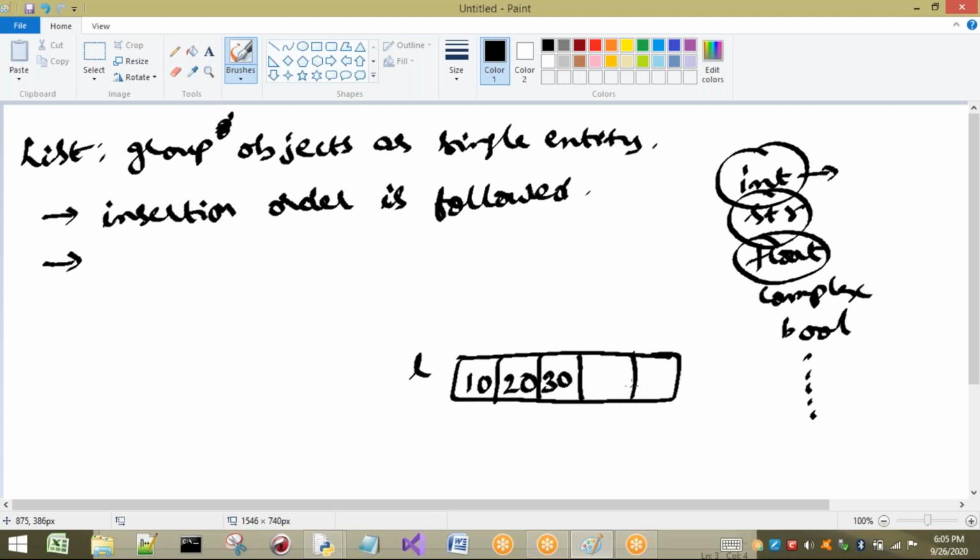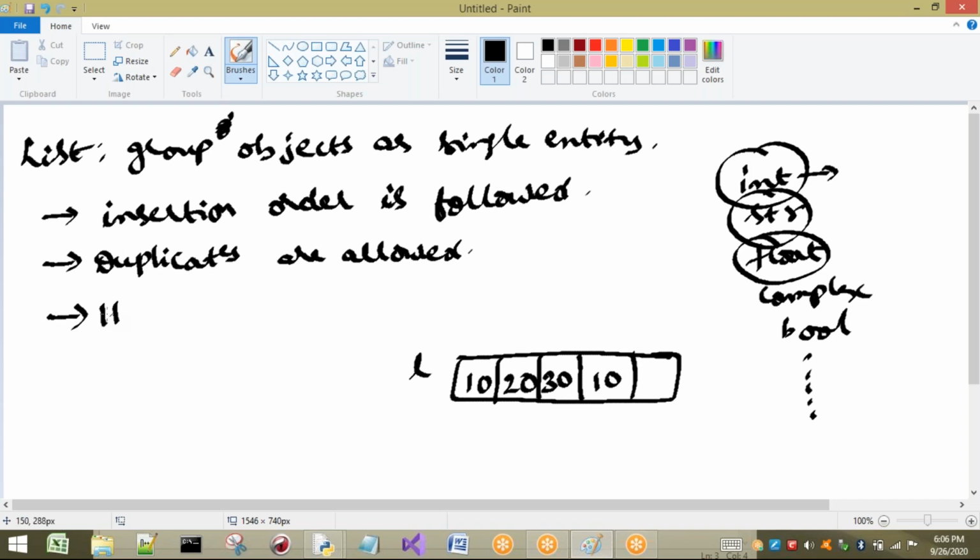Next one, duplicates are allowed. Duplicates are allowed means, for example, I have already inserted 10 here. Once again, if I want to insert 10 here, I can insert it, because duplicates are allowed here. I will give a small example when I show this in detail in programming.